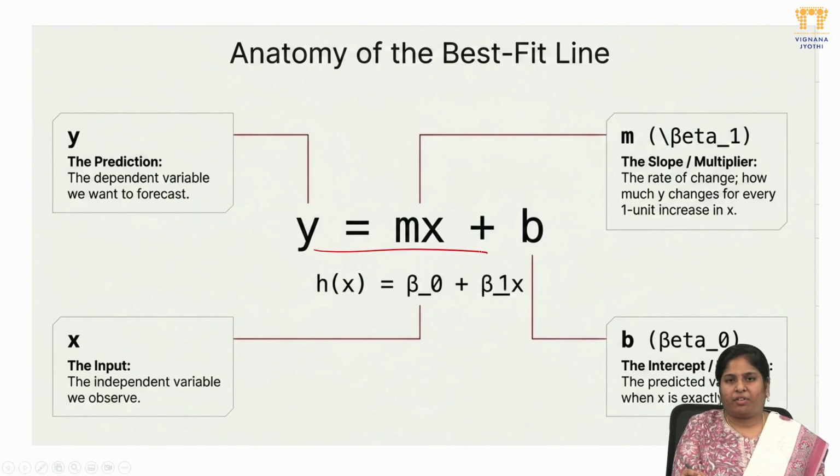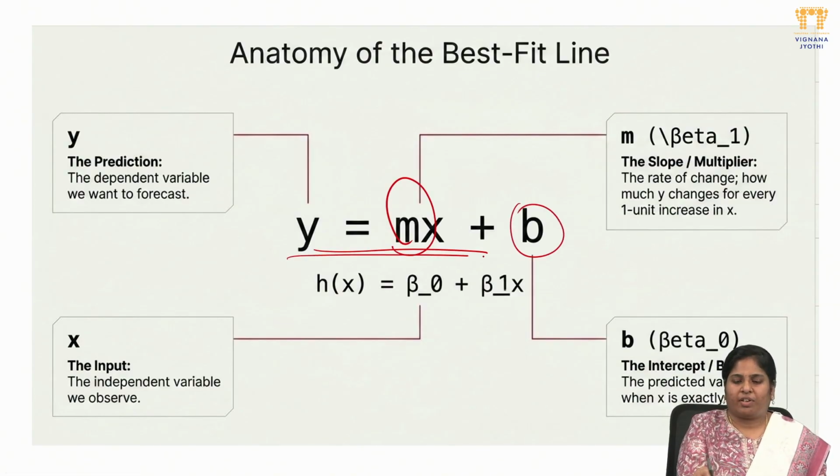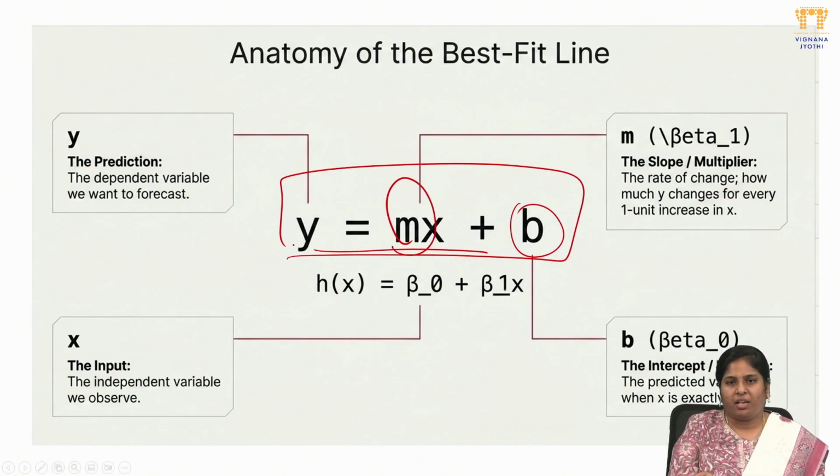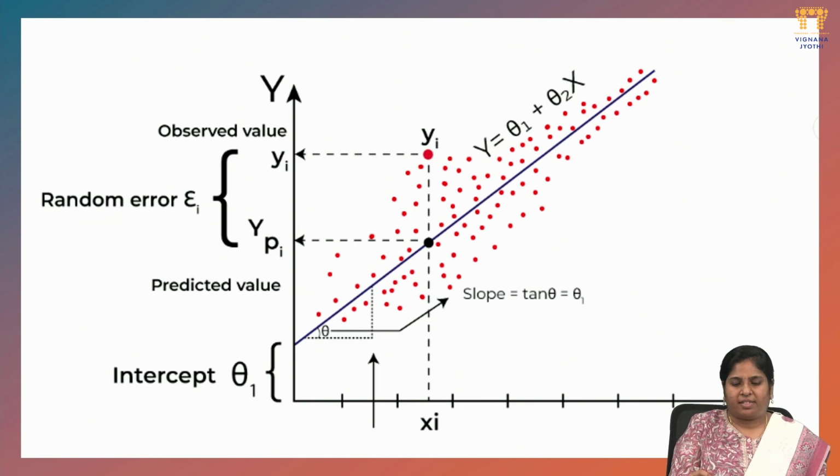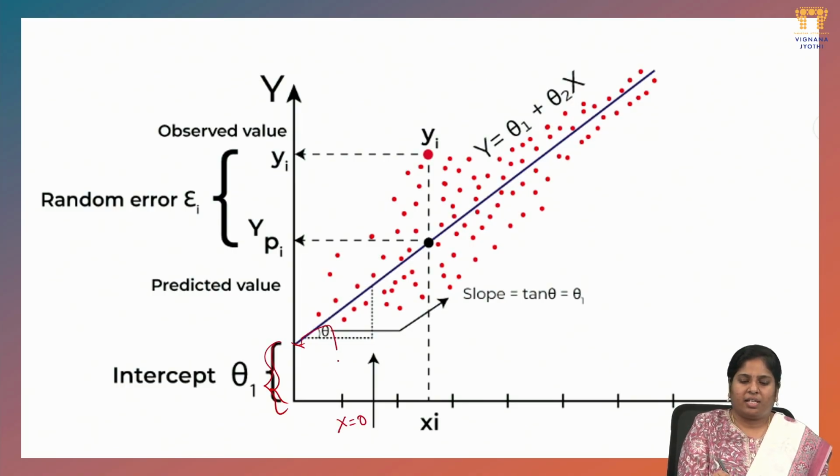The equation is y equal to mx plus b. Here m is the slope. We will discuss the slope and the intercept further in later slides. This is the basic equation for how we draw the best fit line. The intercept is the point where x equals 0, where y starts. That is called the intercept value.